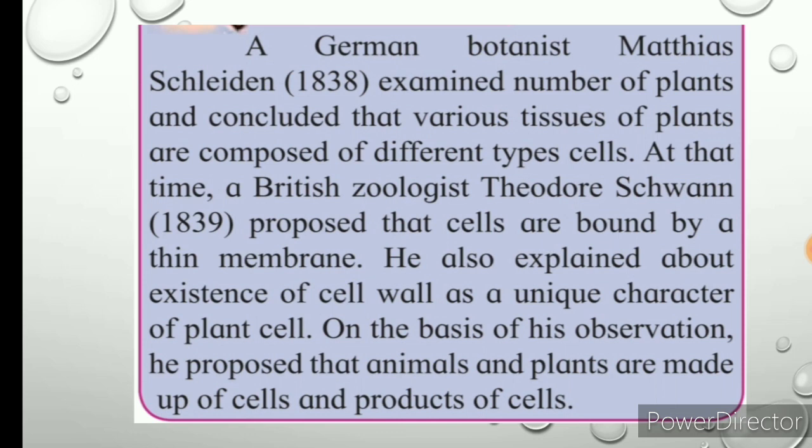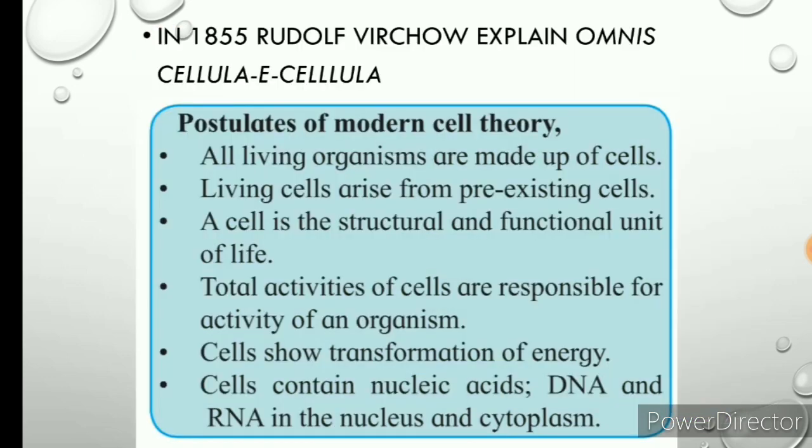Both the German botanist and the British zoologist worked, one on animals and the other on plants. And they explained that the cell wall is the unique characteristic of the plant cell, and the cell wall is not present in case of animal cells. On the basis of their observation, they proposed that animals and plants are made up of cells, and these are the product of cells. Actually, both living organisms are made up of the same.